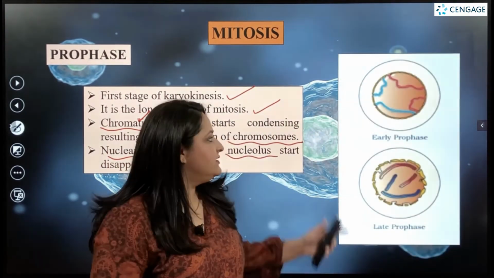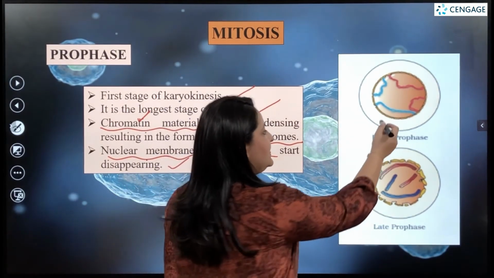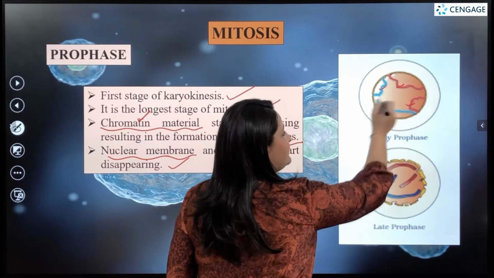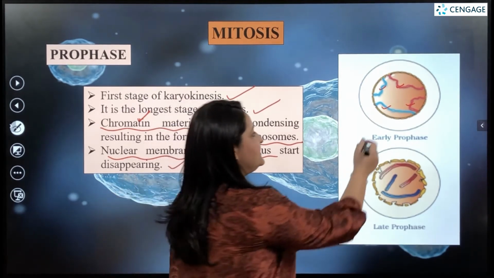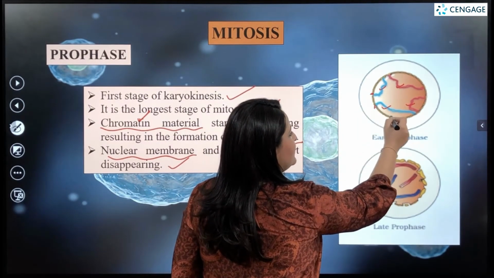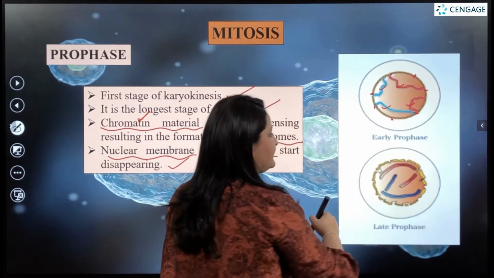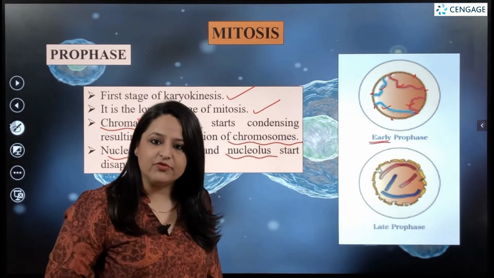We can see the picture of early prophase as well as late prophase. In the early prophase, we can see that the genetic material, the chromatin reticulum, has started to condense, and the nuclear membrane is also breaking down. This happens during the early prophase, the starting period of prophase.